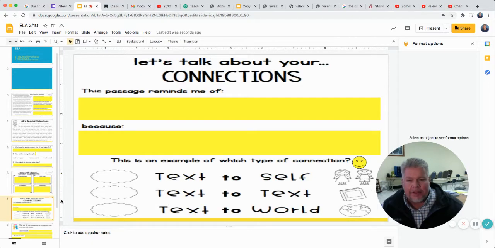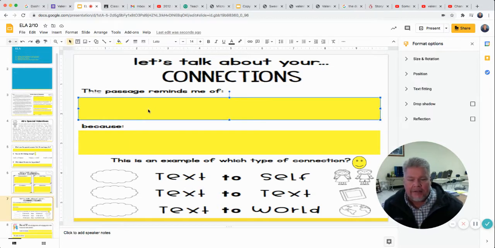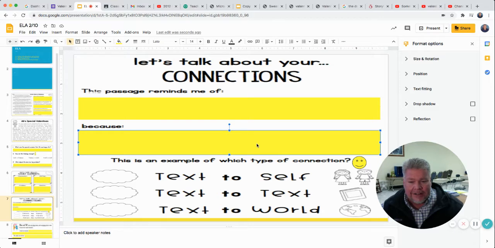Tell me that. Remember, when we end the modules, we talk about connections. And so this passage reminds me of, was there a time when you were doing Valentines and something happened to you, like what happens to Allie in the story? Tell about it. Remind you of something. You got to put something in here. And then why does it remind you of that? Because, all right. And then what kind of connection does the story make you think of? Text to yourself, something that happened to you. Or does Allie's story remind you of another story you've read? Or Allie's story remind you of something that's happened in the world?